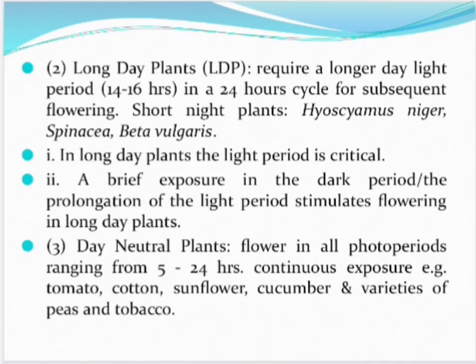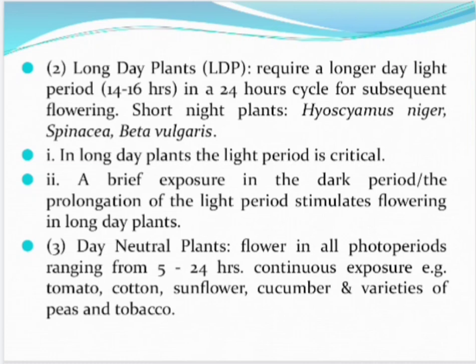In long day plants, the light period is very critical. A brief exposure in the dark period or the prolongation of the light period stimulates flowering in long day plants.